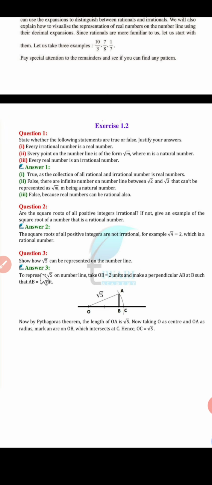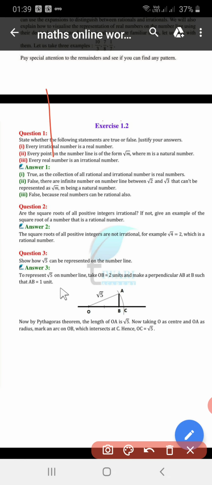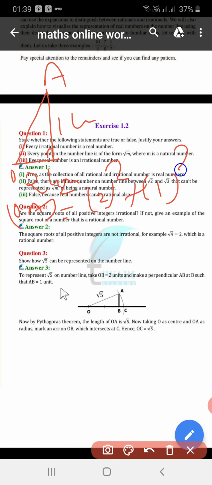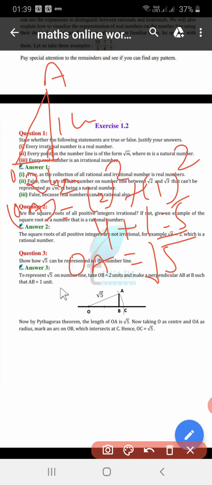Okay, students, I already explained you. Show how square root of 5 can be represented on the number line. We already completed this, but just see, this is a right angle triangle. This is 2 units. This is 1 unit. What will be OA? As per Pythagoras theorem, OA square will be 2 square plus 1 square. 2 square is equal to 4, plus 1 is equal to 5, and OA will be square root of 5.